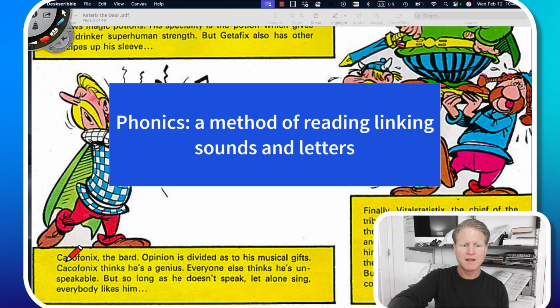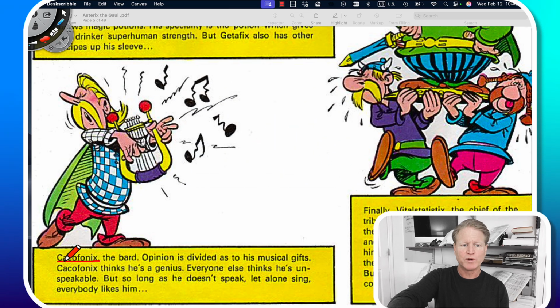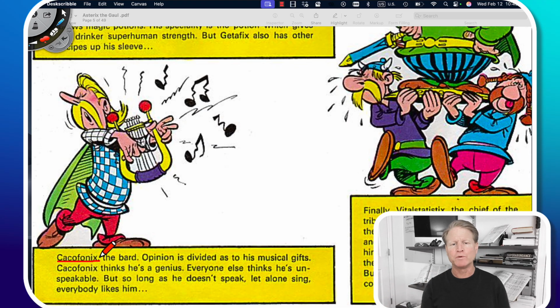So if we took his name, Cacophonix, we could break it into phonics. We could use phonics to break up the word. Cacophonix. Ka, C plus A makes the ka sound in this case. C plus O, ko, ka, F plus O, pho, N plus I plus X, nix, Cacophonix. So we're sounding his name out. We're using phonics to sound out his name.